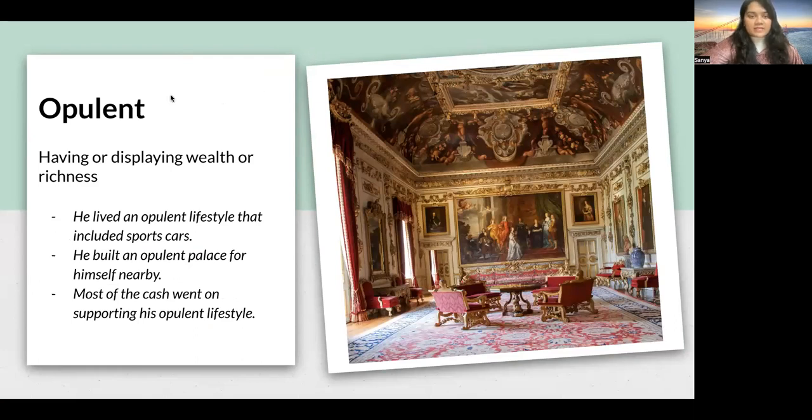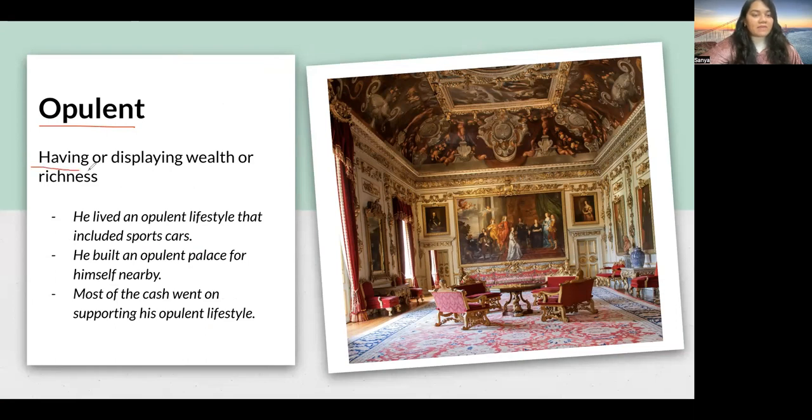Let's see. Our next word is opulent. Can you see this beautiful structure, this architecture, and the paintings in the room? So, this is an opulent structure, right?